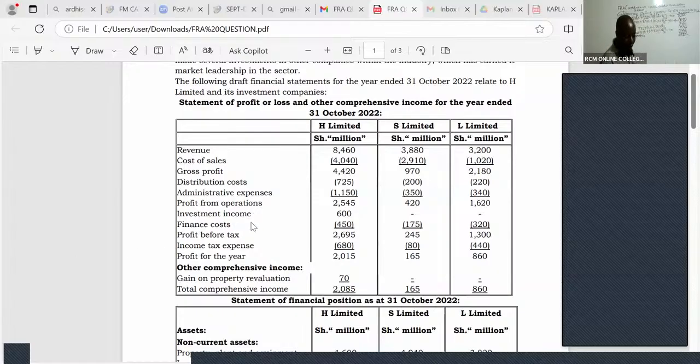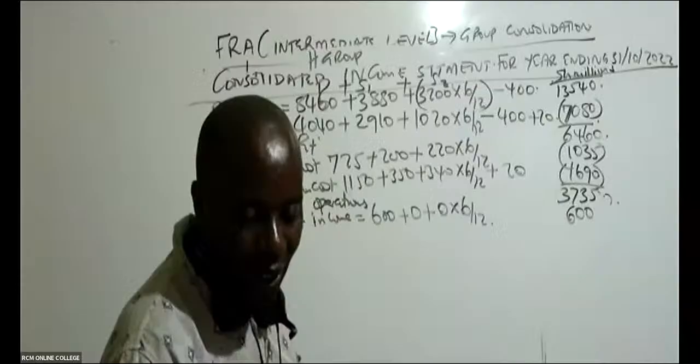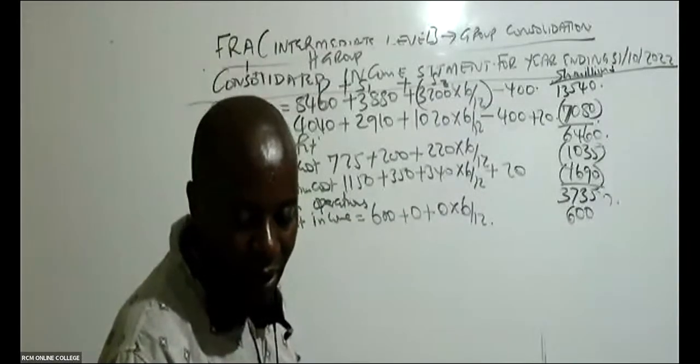And then you can see we have an investment income of 600. Let's recognize it. Investment income: you can see it is 600 plus 0 from subsidiary 1 plus 0 from subsidiary 2, nothing here, times 6 over 12. So this will end up giving me 600.